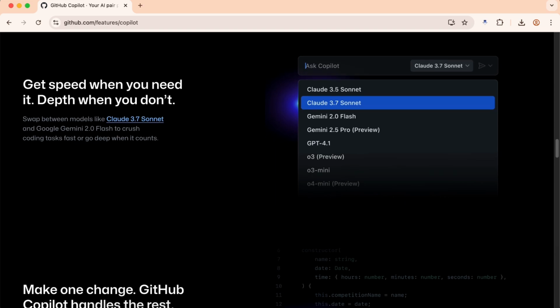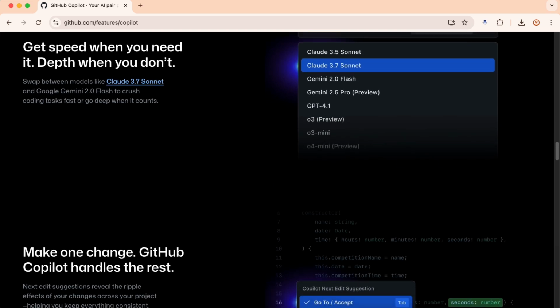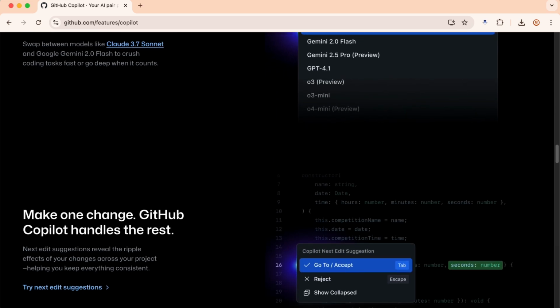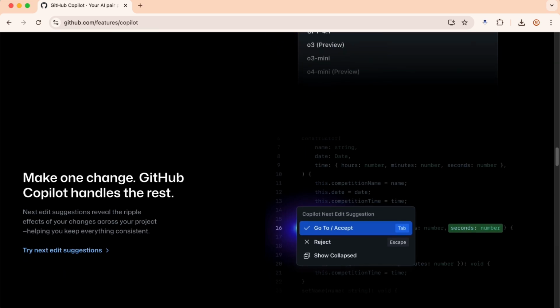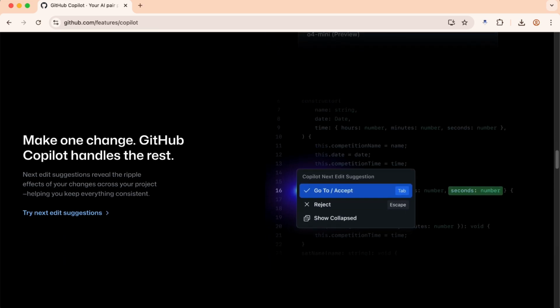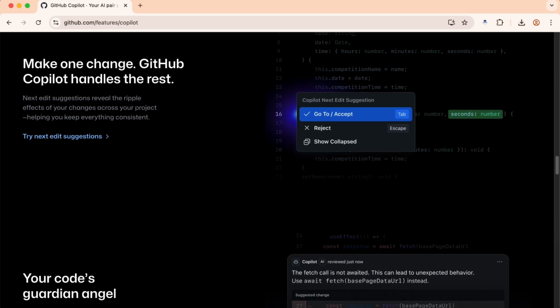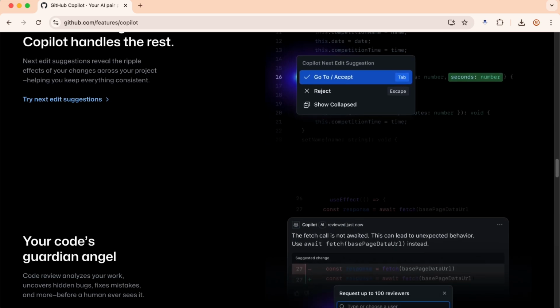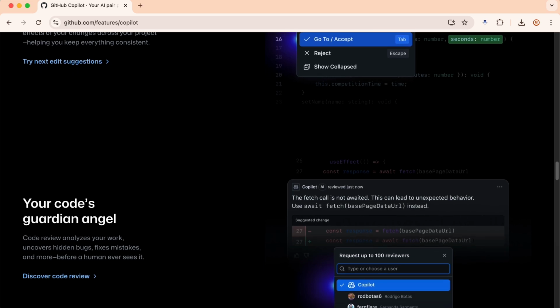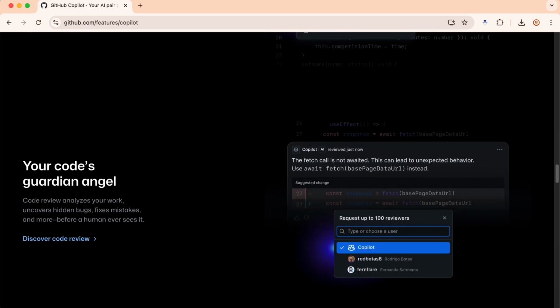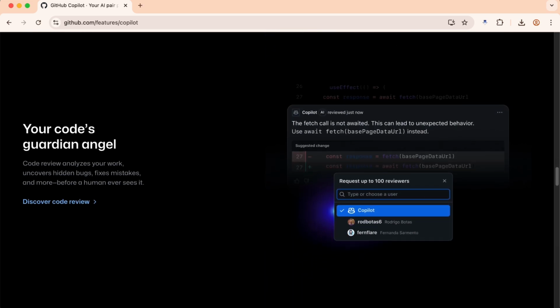However, Copilot's limitations become apparent when you need more sophisticated AI assistance. It's primarily focused on line by line code completion rather than the project wide understanding and multi file editing capabilities that Cursor offers. In my extensive testing, both tools perform well for basic autocomplete and code suggestions.